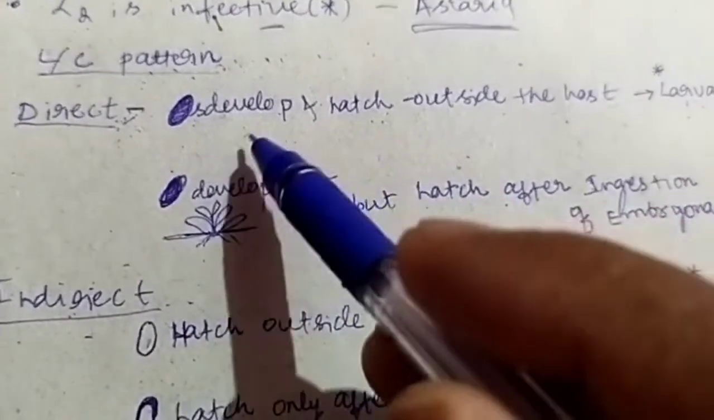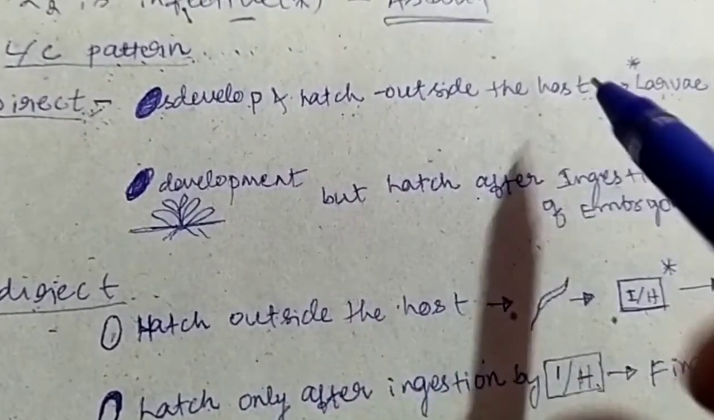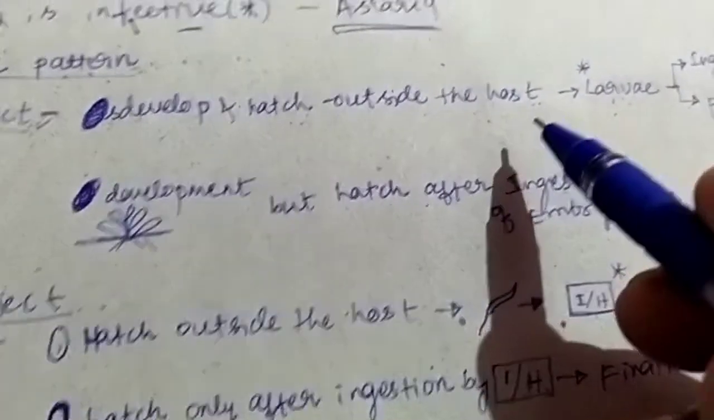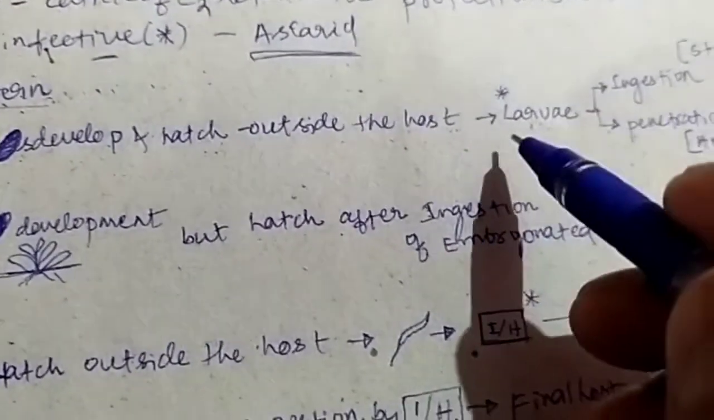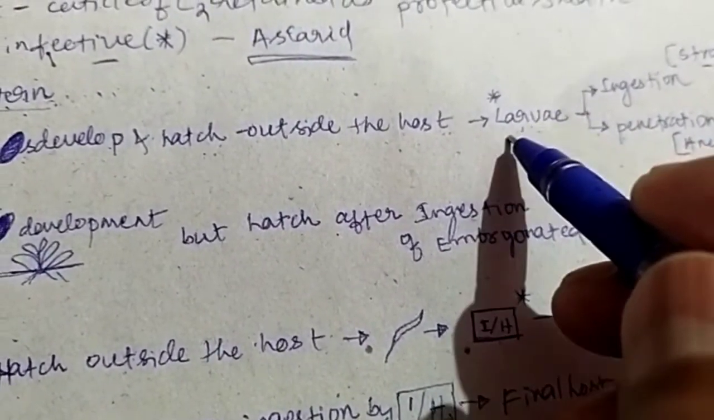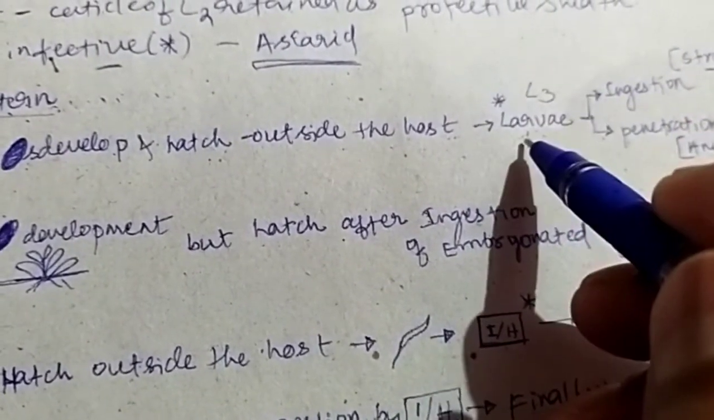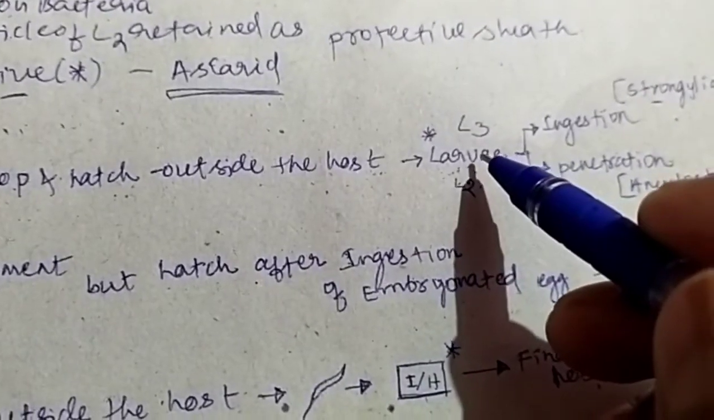The first condition is egg development and hatching will take place outside the host, that is in the environment. After hatching of the egg, it will lead to the liberation of larvae, and those larvae will molt to produce infective larvae. Generally in nematodes, the L3 stage larva is the infective, but in case of ascarid, L2 is the infective.